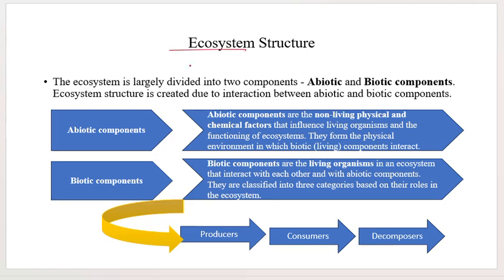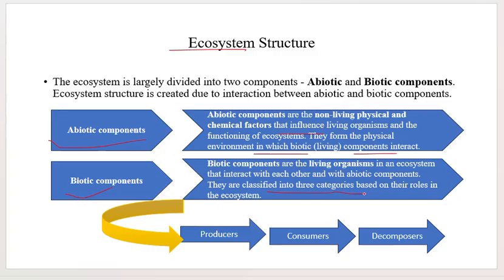Then ecosystem structure. The ecosystem is largely divided into two components, the biotic and abiotic. Abiotic means non-living and biotic is the living component. Abiotic components are non-living physical and chemical factors that influence the living organisms and the functioning of ecosystems. They form the physical environment in which living organisms interact.